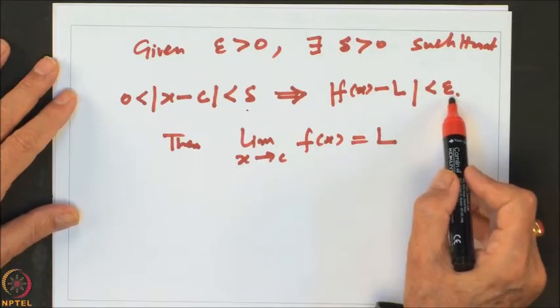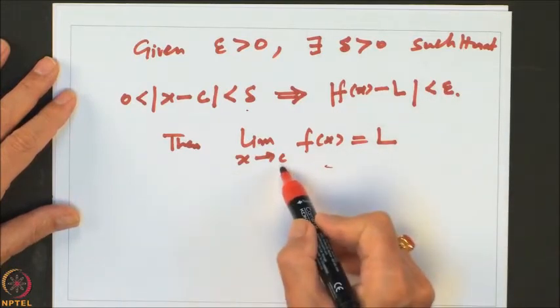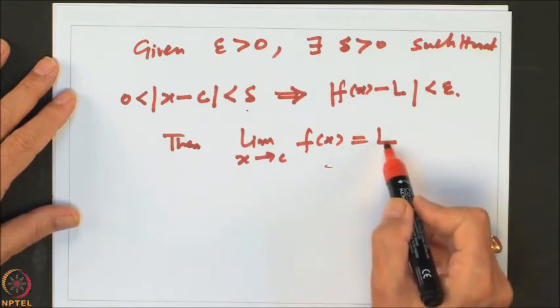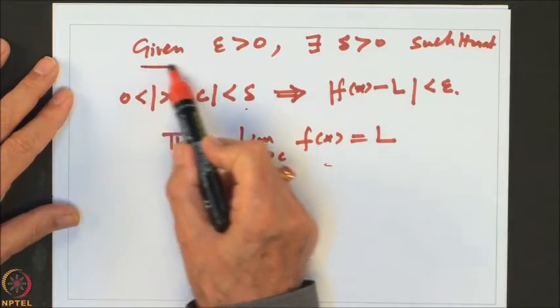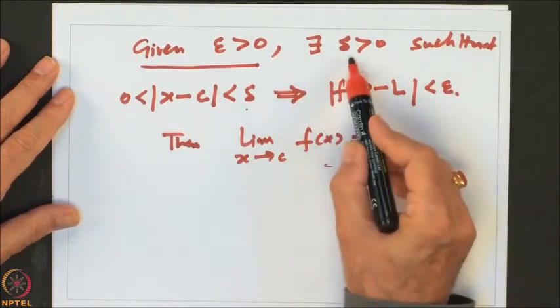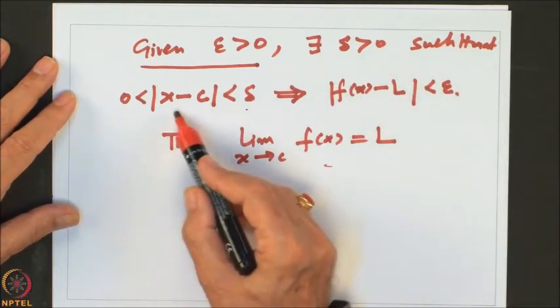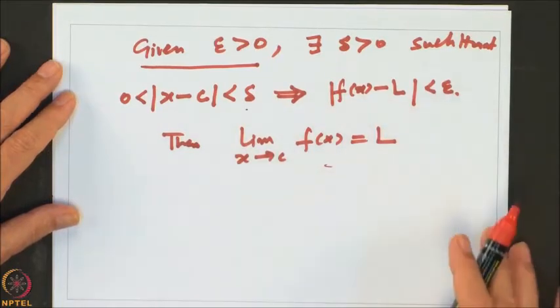So, the notion of limit, one is via sequences, namely this limit exists if for every sequence xn converging to C, f of xn converges to the same limit L, or we can also say it this way: for every margin for error, for every given epsilon, there exists a delta bigger than 0 such that whenever x is close to C by delta, f of x is close to L by epsilon.